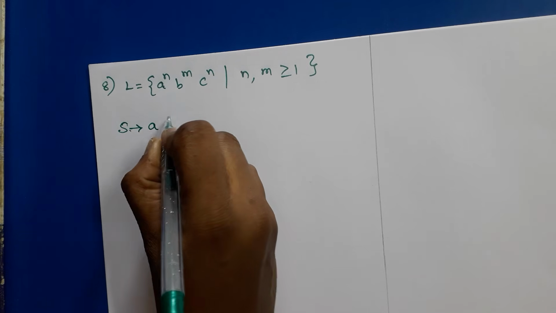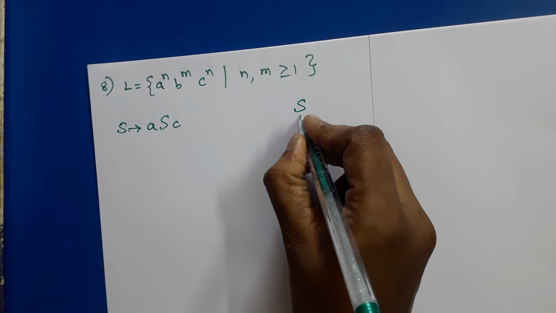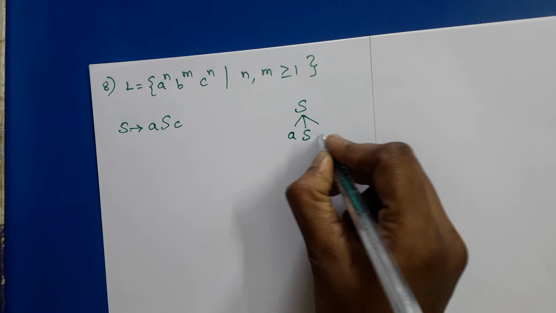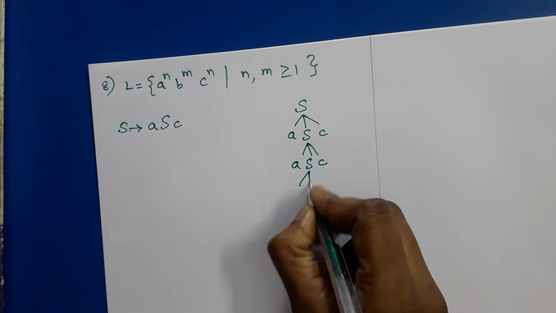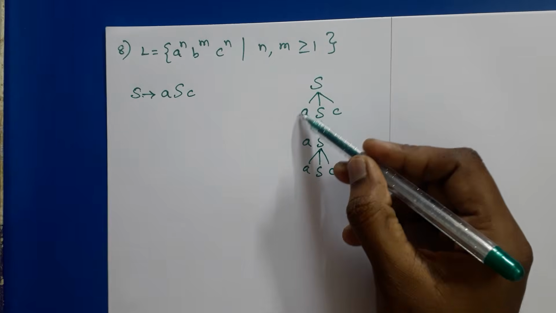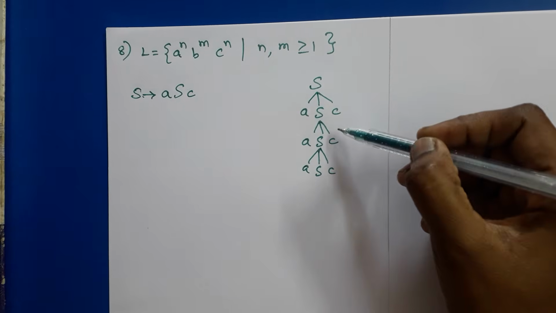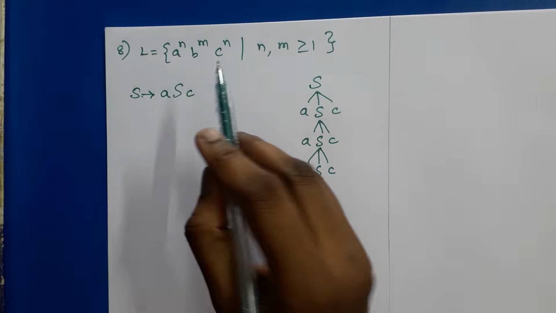So A, S, C. So if we try to construct a parse tree, S can be replaced by ASC, ASC, so any number of times we can apply this. So in this we can get equal number of A's and C's. But in the middle we have to get number of B's, right?